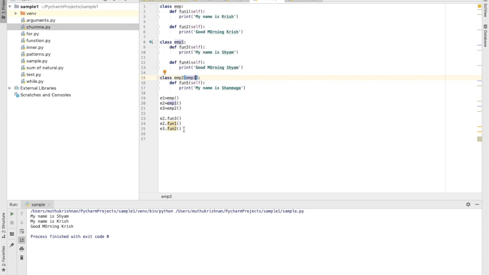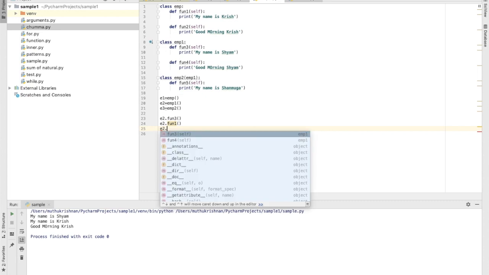Okay, fine. So let me show you here. When I call the method defined for the second class, look here, when I call E2 dot, it will have only the functions defined in its class, so that alone will be accessed. Whereas for E1, you can see function 1 and 2, so there is no inheritance applied between the classes EMP and EMP1.